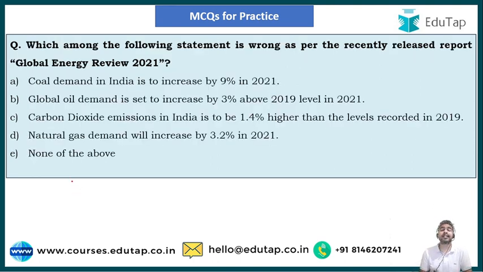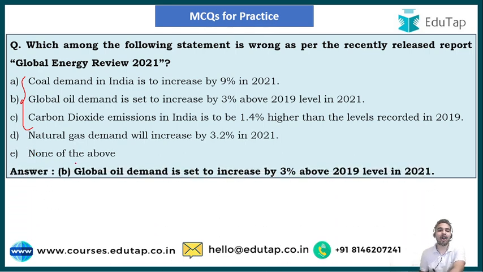Which among the following statements is wrong as per the recently released report Global Energy Review 2021? So guys, quickly go through the below given statements, and here the last option is none of the above. Please tell me the answer in the comment section below. And the right answer of the question is option B, that is, the global oil demand is set to increase by 3% above the 2019 level in 2021. This particular statement is wrong as per the report. And apart from that, all other statements are right.